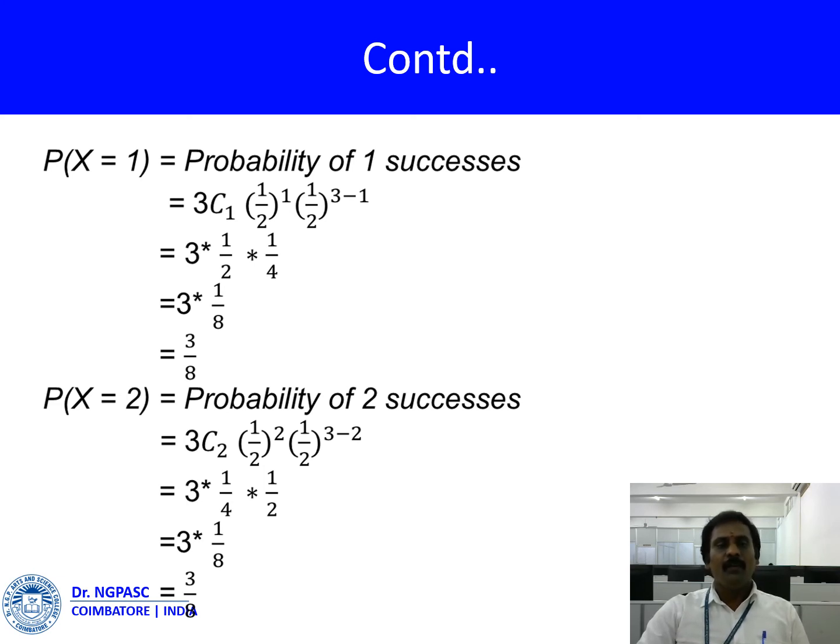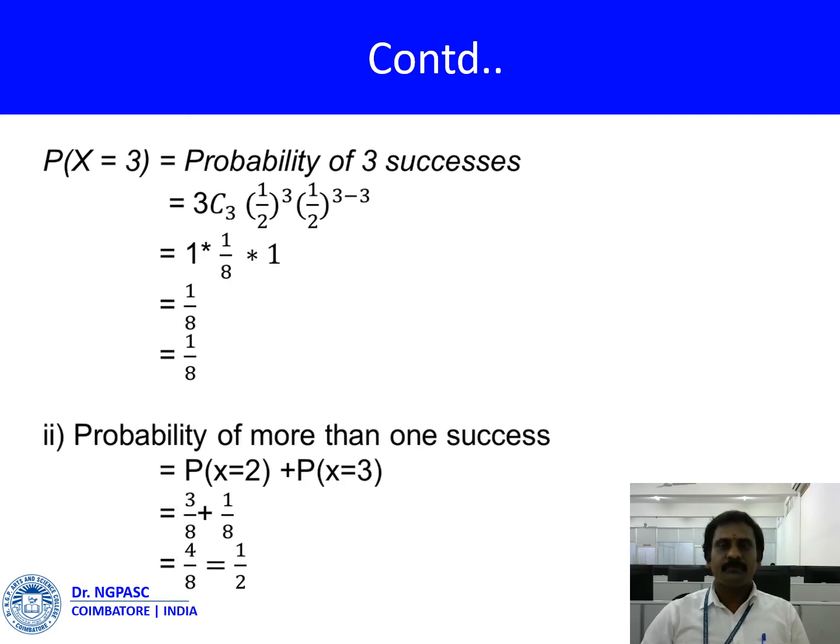Then another, P of x is equal to 2, the probability of 2 successes: 3C2 (1 by 2) the whole power 2 times (1 by 2) the whole power 3 minus 2. So 3 into 1 by 8, again P of x is equal to 2 is equal to 3 by 8. Then P of x is equal to 3: put x is equal to 3, P of x is equal to 3 is equal to 1 by 8.